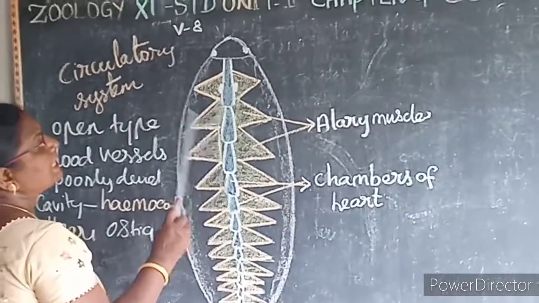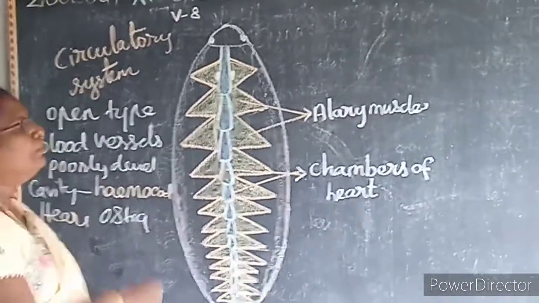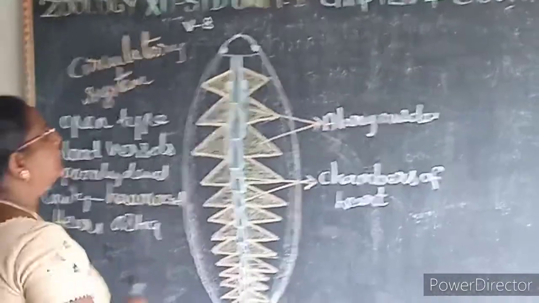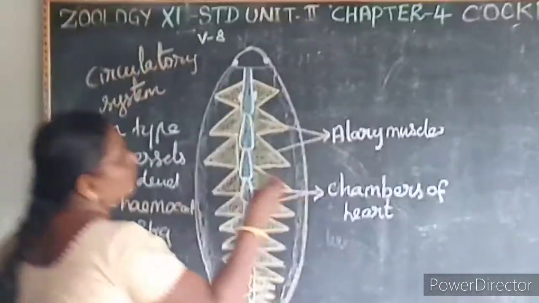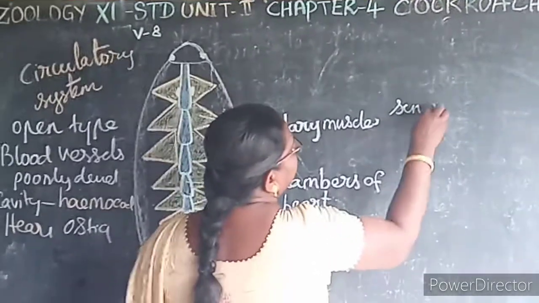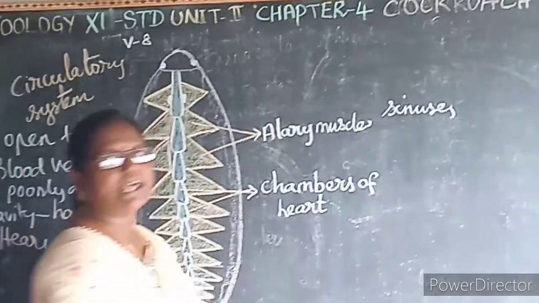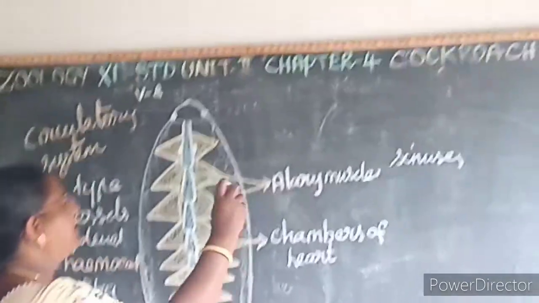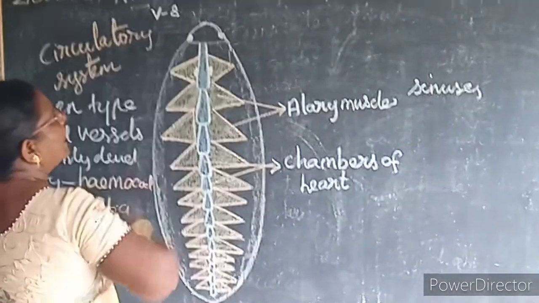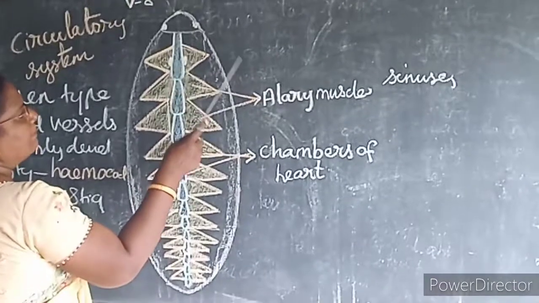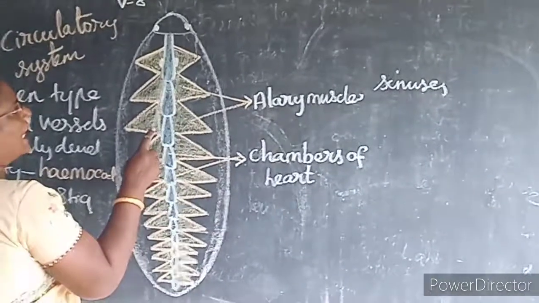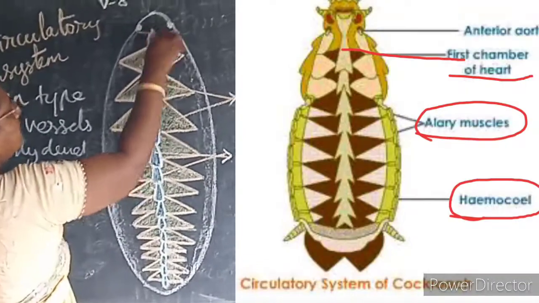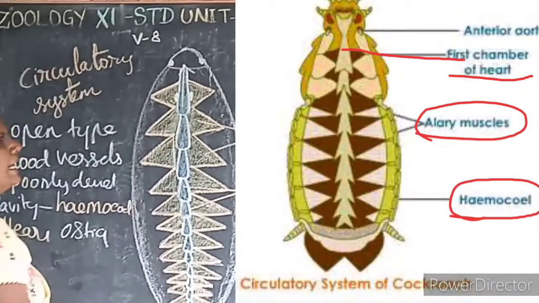All the internal or visceral organs located in the hemocoel are completely bathed in the blood. And here the blood from the sinuses. What is a sinus? A cavity within the tissues. The blood from the sinuses enters the heart through the what? Through the ostia. The blood from the tissues enters the heart through the ostia and is pumped anteriorly to the sinuses again.